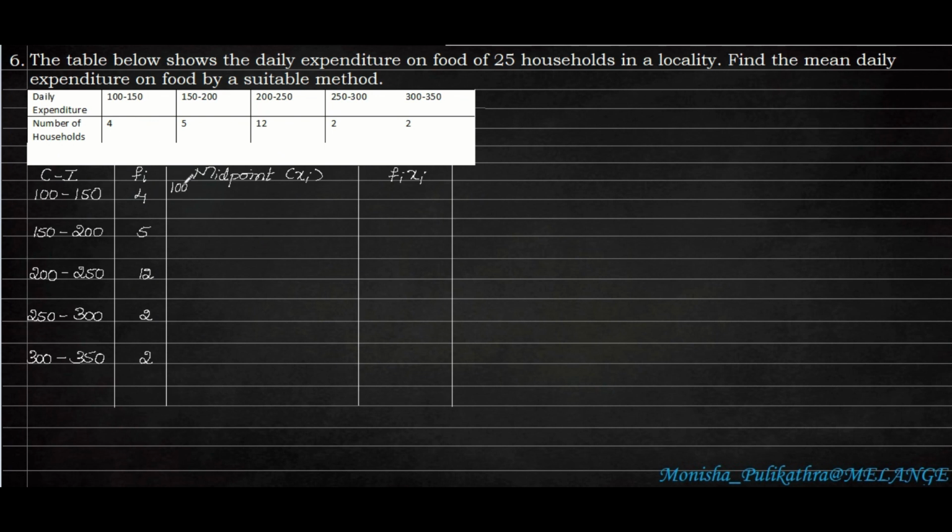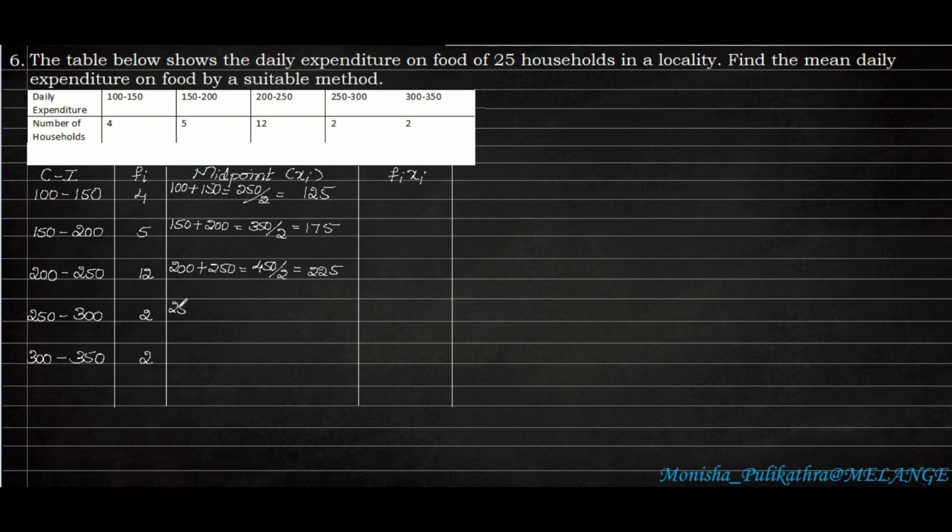Okay. So 100 plus 150 is equal to 250 divided by 2. So 250 divided by 2 is 125. So next one, 150 plus 200, that is equal to 350 divided by 2 is 175. So next one is 200 plus 250 is equal to 450 divided by 2 is equal to 225.